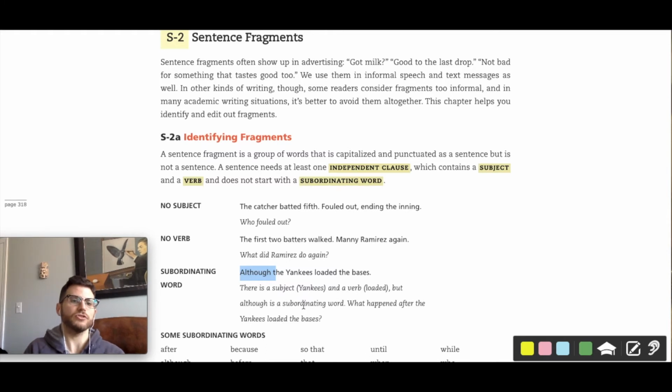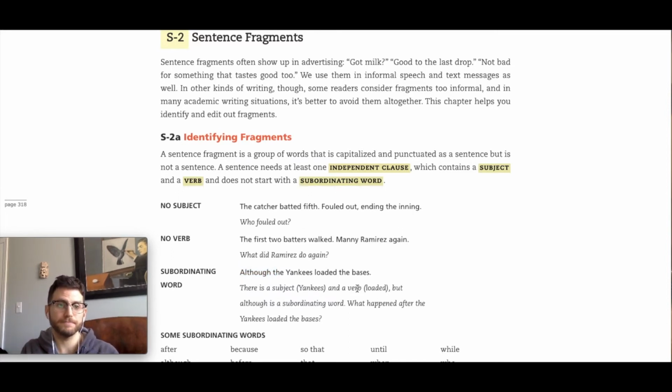Which tells us it's a dependent clause. So missing subject, you've got a fragment. Missing verb, you have a fragment. I would also add to this, if you're missing both a subject and a verb, and you have just a prepositional phrase or something, then you've absolutely got a fragment. And then lastly, if you have a dependent clause by itself without its independent part, you've got a fragment.